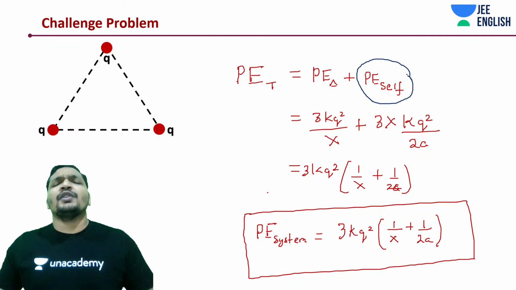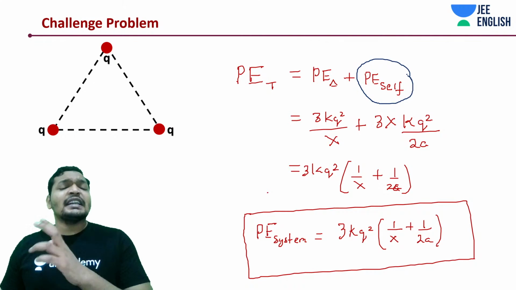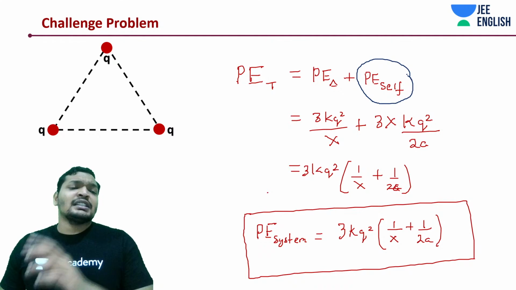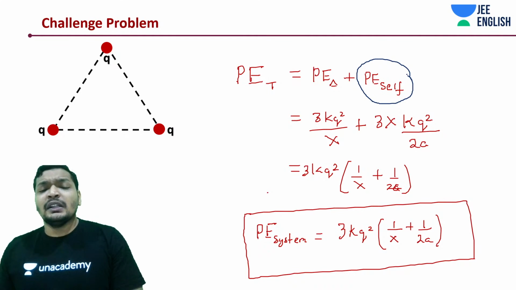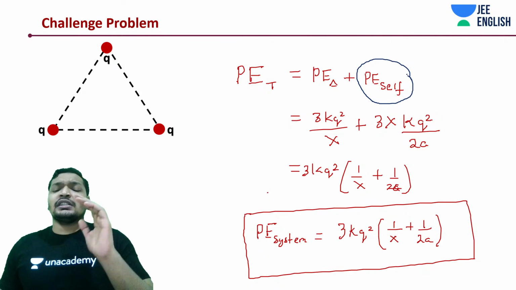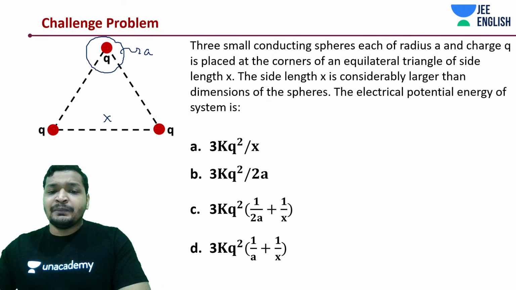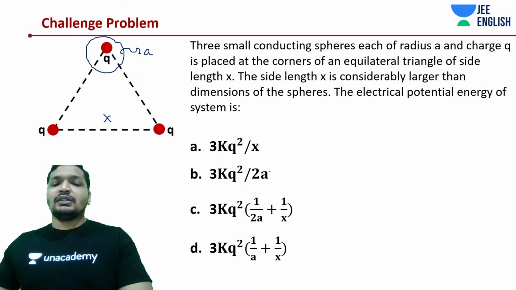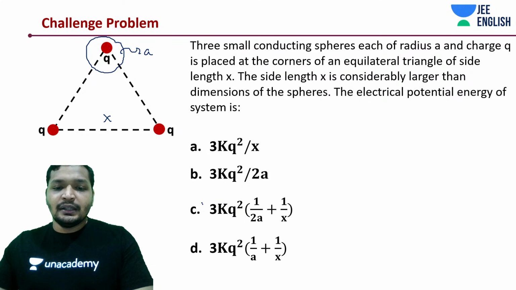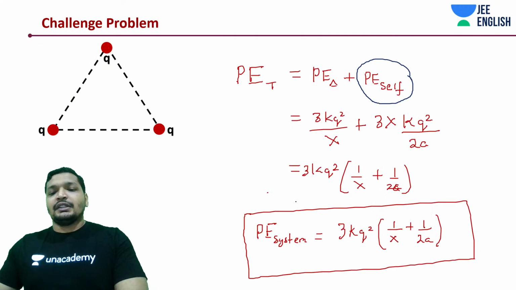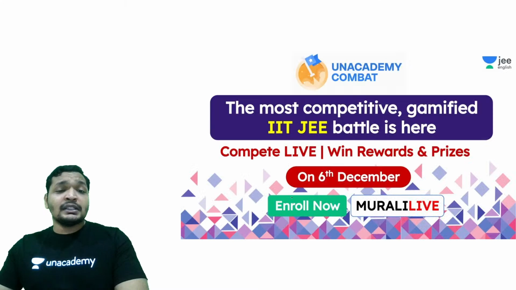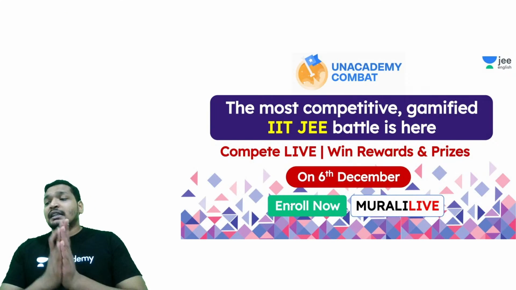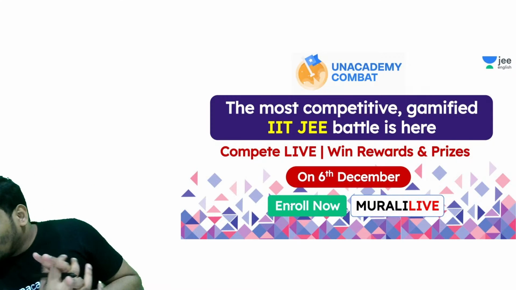One more thing is left over, that is electric dipole, but a very interesting chapter. And of course there is electrostatic potential energy of dipole as well, and there were direct questions from electric dipole in your exam, so don't miss out this chapter. Don't miss it out, guys. All right, I think it's 1 by 2a. Alright, guys, don't miss out the electric dipole chapter.